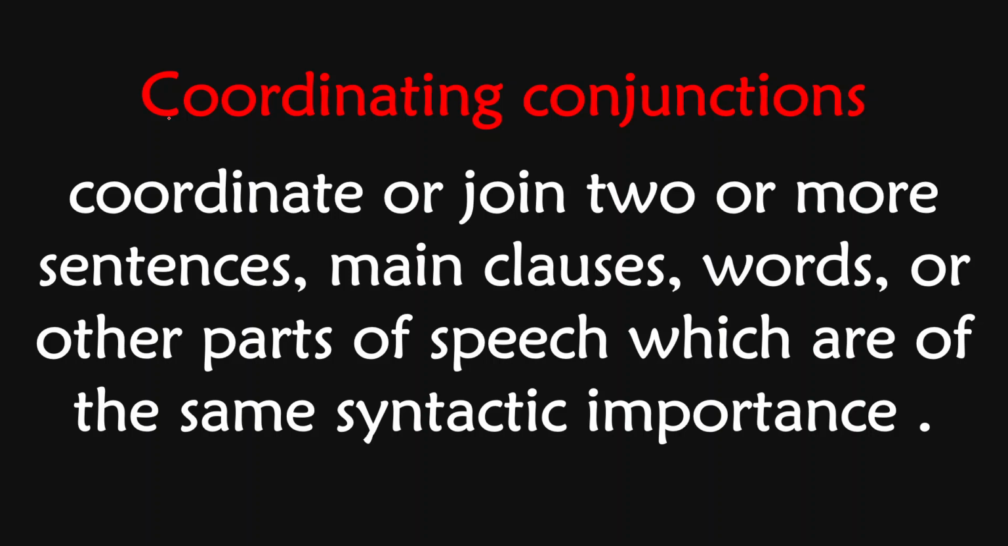There are three types of conjunction. First is coordinating, second is subordinating. Okay, so let's learn the first one, coordinating conjunctions. What are the coordinating conjunctions? They coordinate or join two or more sentences. It means main clauses, words or other parts of speech which are of the same syntactic importance.